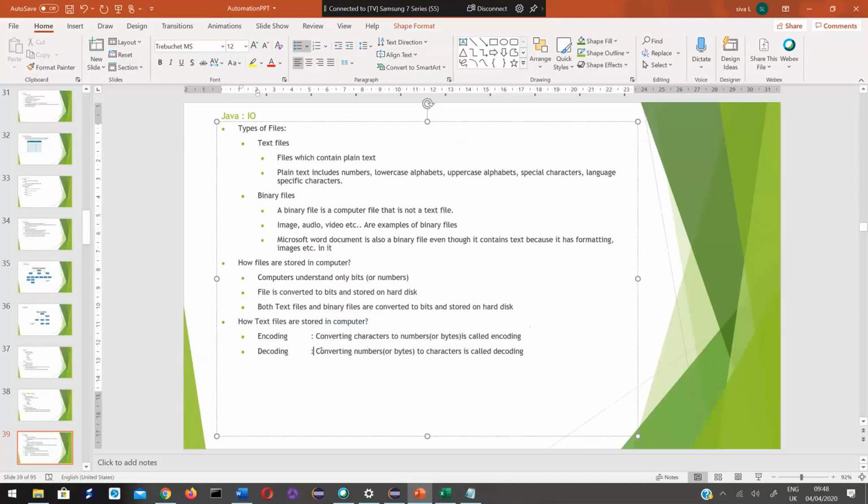Now, this is for storing. If you want to store anything, it is first converted into zeros and ones, and then stored onto your computer. This is called encoding.